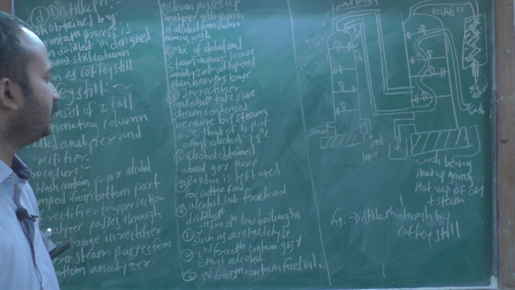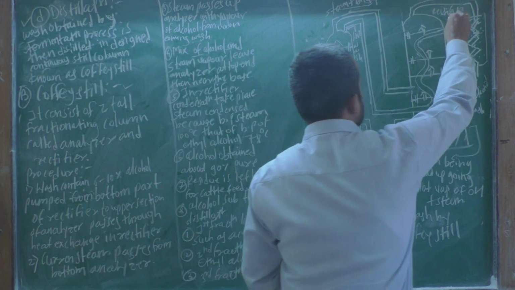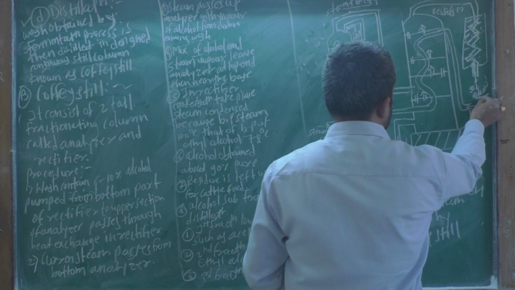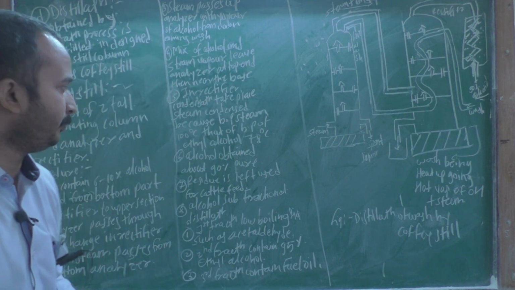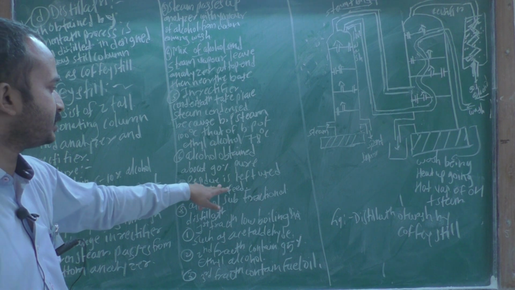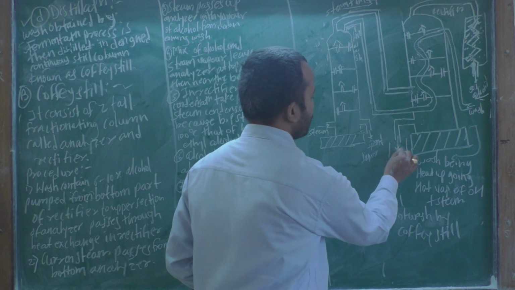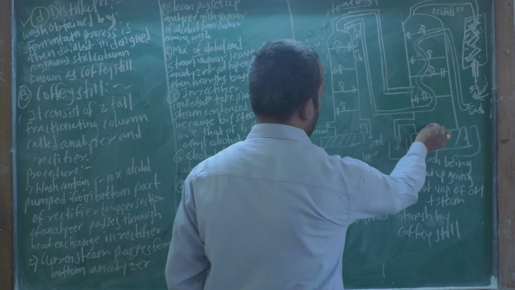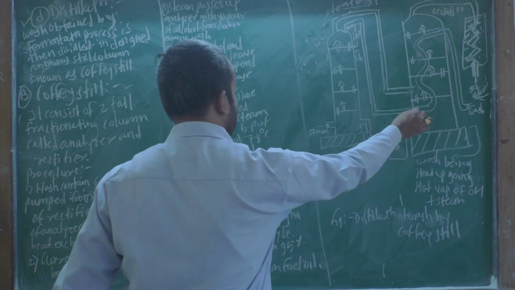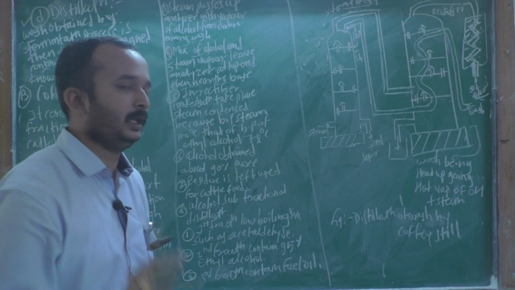Okay, secondly, the alcohol is obtained about 90% pure. The alcohol is obtained as 90% pure alcohol, and this residue is left. That residue is formed in this rectifier, and the residue is useful for cattle feed.